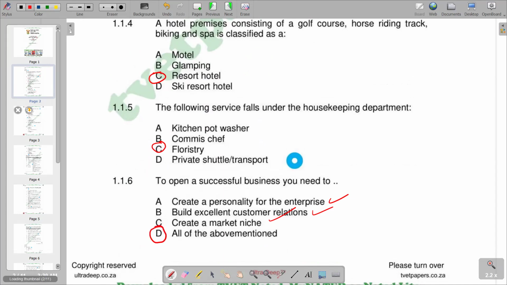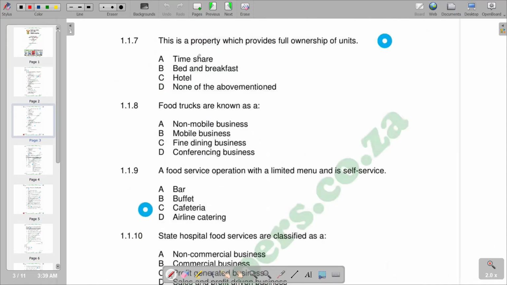So moving on to the next question, which is now number 7. This is property which provides full ownership of units. You're given timeshare, a bed and breakfast, a hotel, none of the above mentioned. According to the responses given, we see that we have A as the correct response.